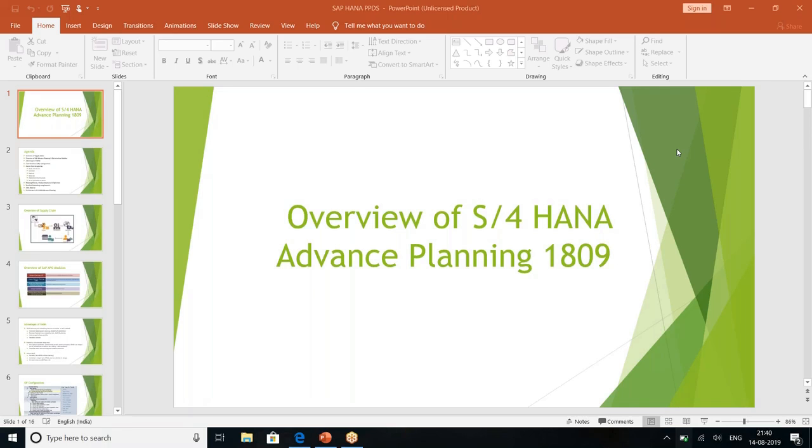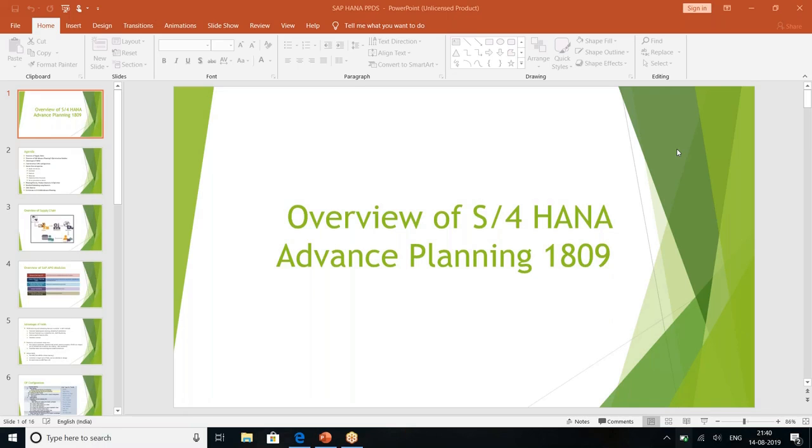There are some companies which opt for all three: demand planning, supply network planning, and PPDS, because mainly the forecast is generated using demand planning. Then supply network planning is for the long term and mid term plan, and then PPDS.